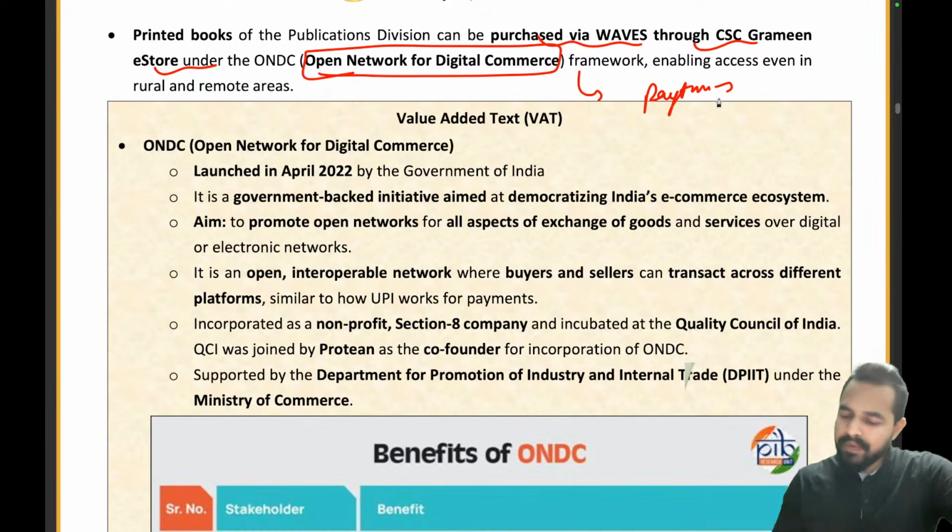So when Paytm was launched in the early years, what was happening is, from Paytm, we could only pay to the person.